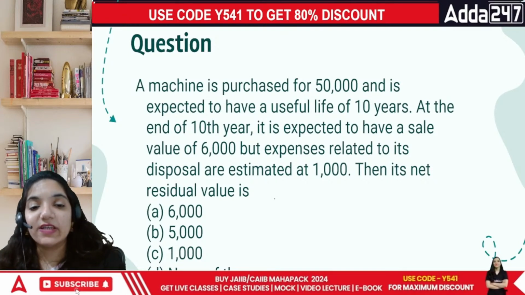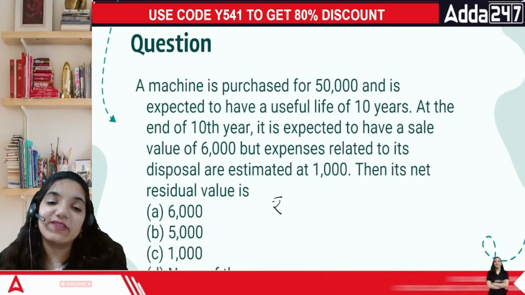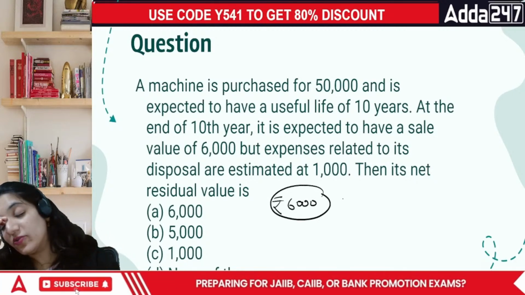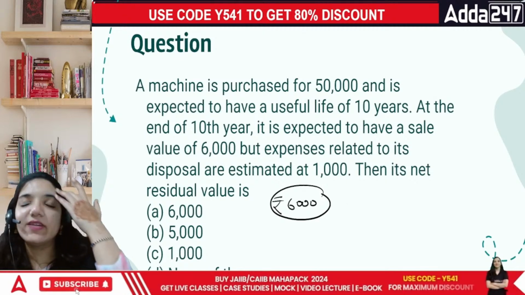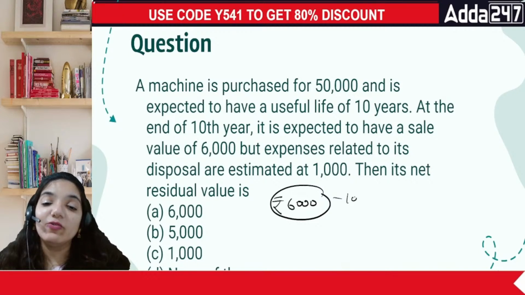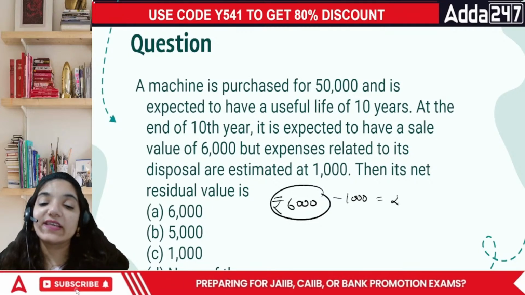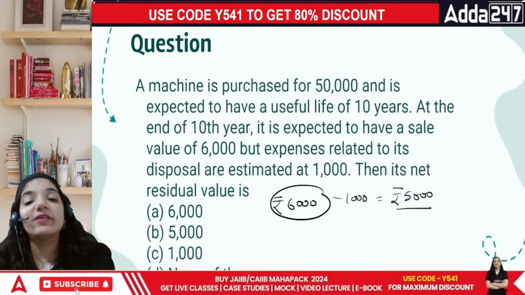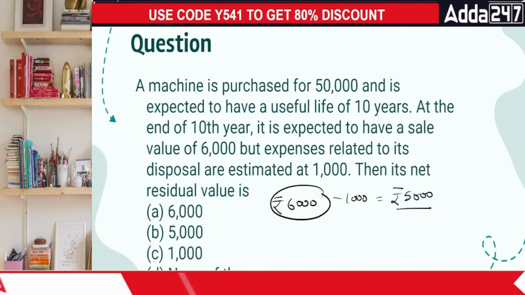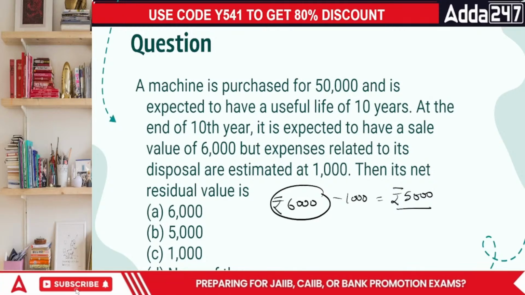Look at this part. The sales value is definitely 6,000. Residual value should be this, but the fact is, to sell this particular asset, you need another level of effort. With that effort, you will lose 1,000 more, and this thing can be sold for maximum 5,000 rupees. They have determined the price of anything which is given based upon the time when it is used and the particular errors that these points are having.